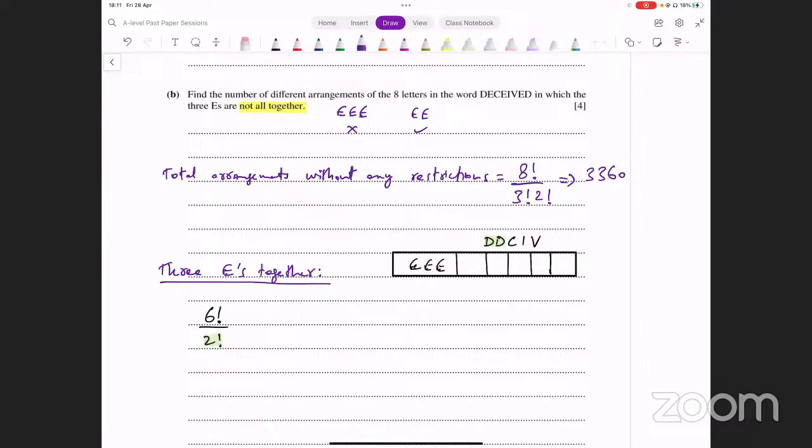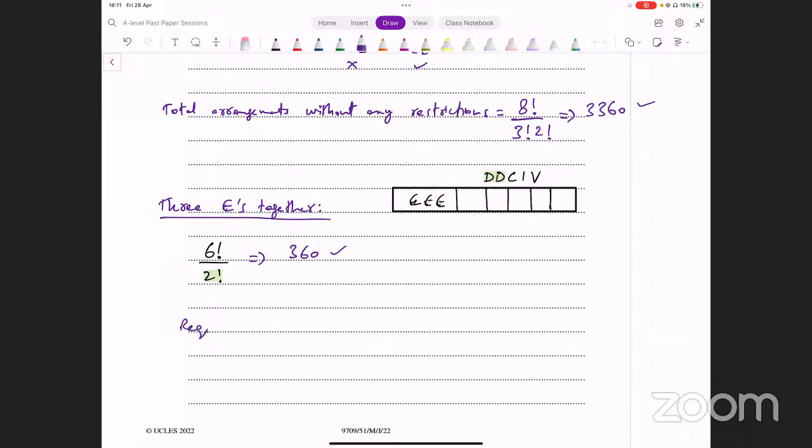Okay. And then we think about this box. E's की arrangements कितनी होंगी? ये तो कोई भी नहीं होगी. E सारे identical है. ये सिर्फ 6 factorial over 2 factorial हो जाएगा. That's going to give us 720 divided by 2, which is 360. So the number of arrangements in which the 3 E's are together are 360. So we have the total, we have the 3 E's together.